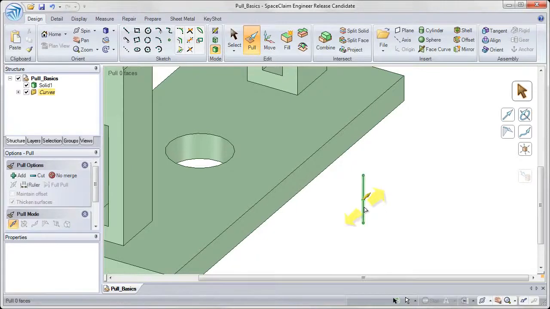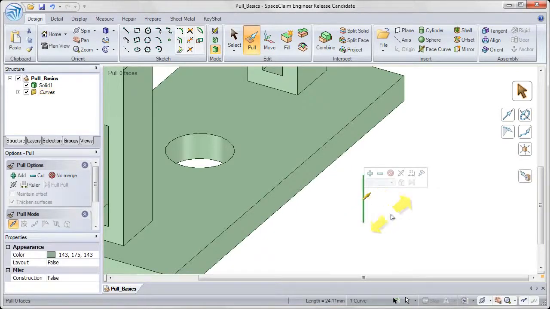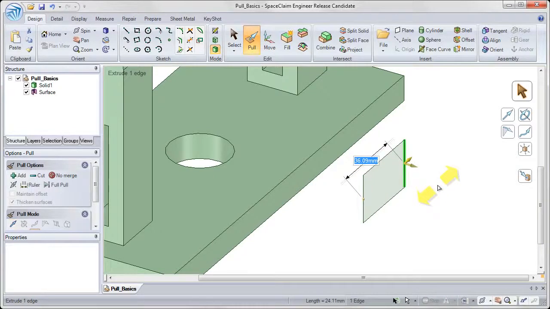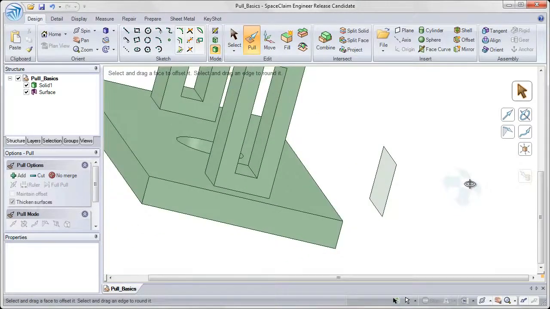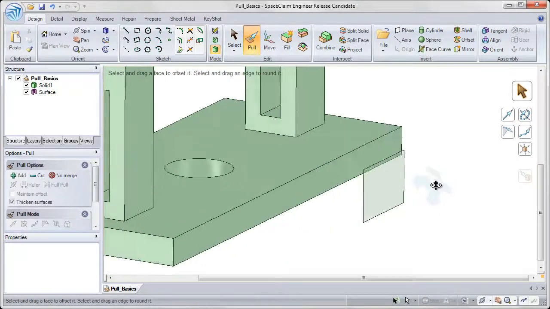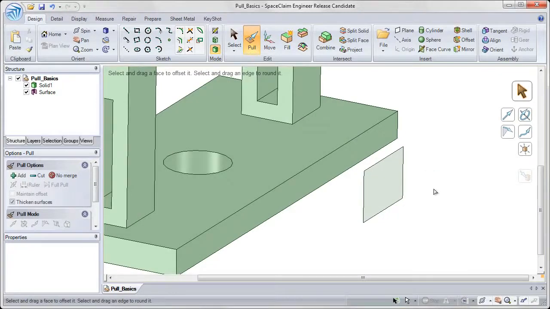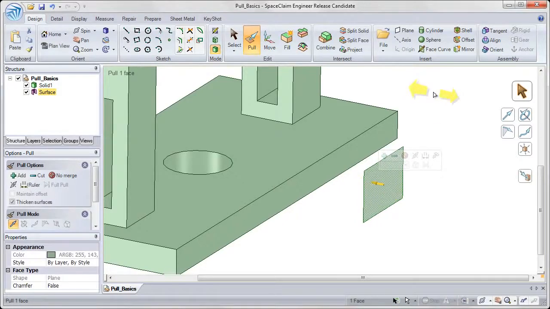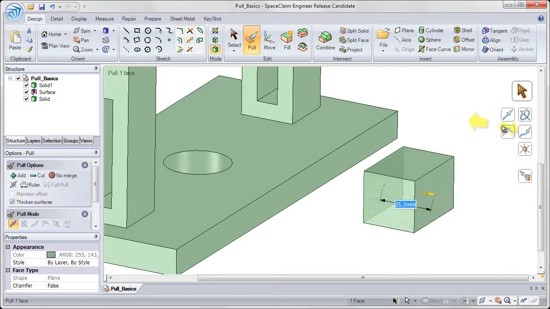I can also select on that line, and then click and drag that line into a surface. Again, click in white space once I'm done to clear my selection. So pulling on points and pulling on lines creates lines and surfaces respectively. I can also click on that surface to select it on my screen and click and drag anywhere in white space to pull that surface into a solid object.